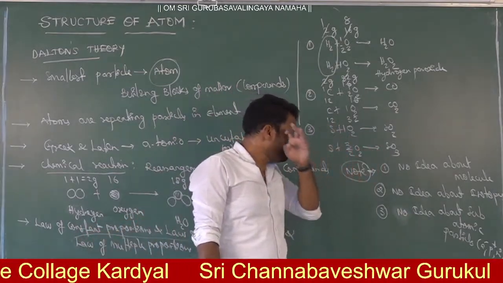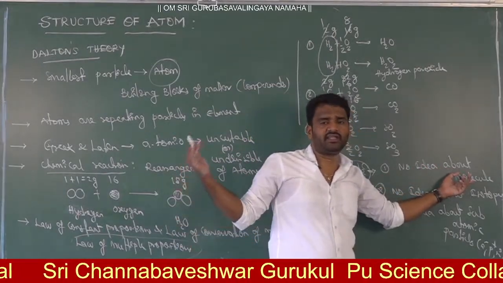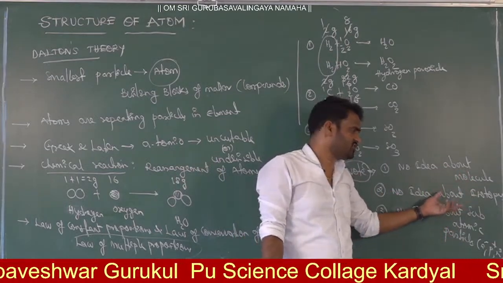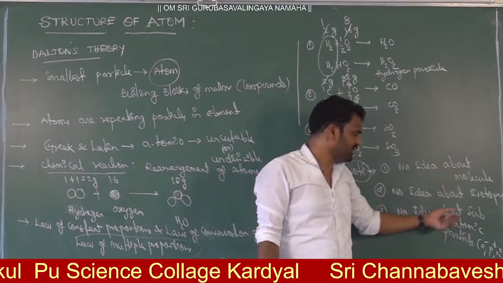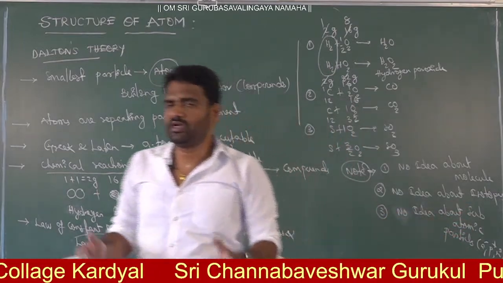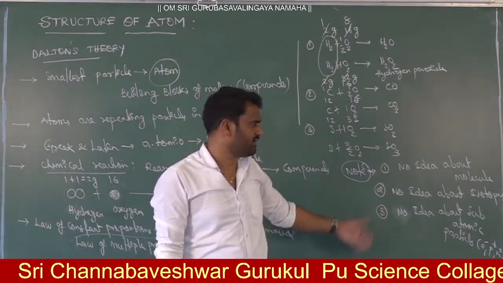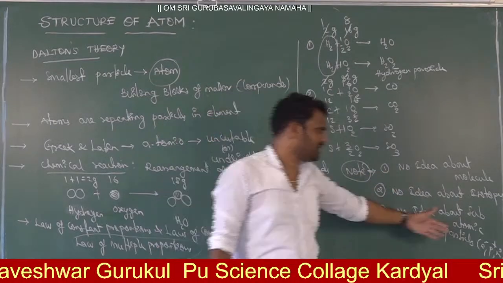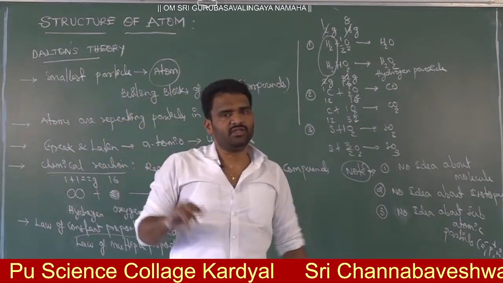Next, what are the drawbacks? There was no idea about the molecule. He did not give an idea about molecules, and no idea about isotopes. We have different kinds of isotopes like hydrogen, deuterium, and tritium, but there was no idea of this. And next, no idea about subatomic particles like electron, proton, and neutron. Currently we have the molecular concept, the isotopic concept, and the electron, proton, neutron concept. But at the time of John Dalton, in the 18th century, there was no idea about this.